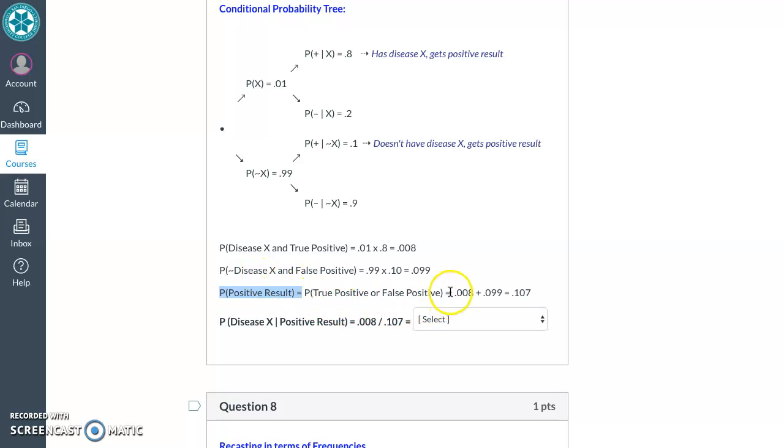We're going to add up those two numbers. The probability that you've got it, and that's why you got the positive test result, and the probability that you don't, but you got a false positive, add those up together. Here is the probability you will get a positive test result, rightly or wrongly. And so then here is the probability that you've got the disease and got that test result over the probability of getting that test result. So divide these two numbers, and you get not closer to 70%, but closer to 7%.